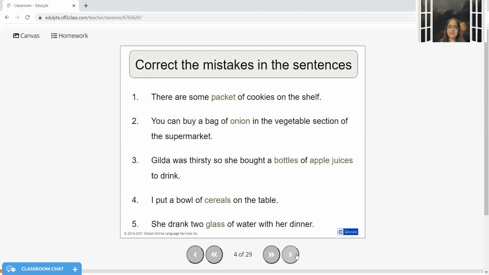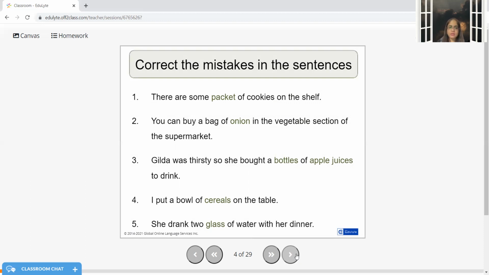So there are certain mistakes in these sentences. We need to correct them. There are some packets of cookies, not packet, but it should be packets. You can buy a bag of onions. She was thirsty, so she bought a bottle of apple juices to drink. She bought a bottle of apple juice. This is okay. Or even I can reframe the sentence as she bought bottles of juices. That could be right. But if I have article a, I cannot use bottles. It can be just one bottle of apple juice.